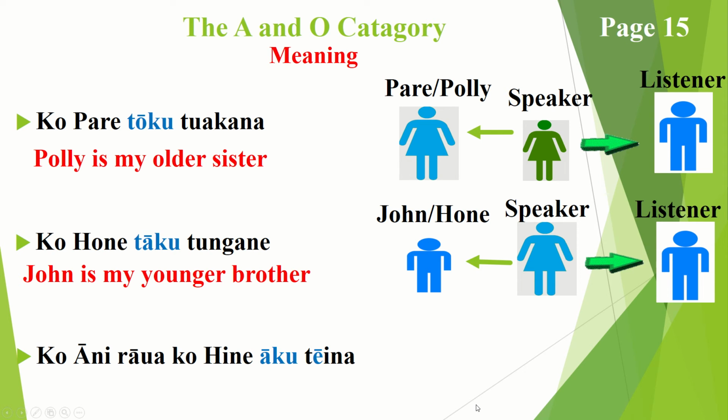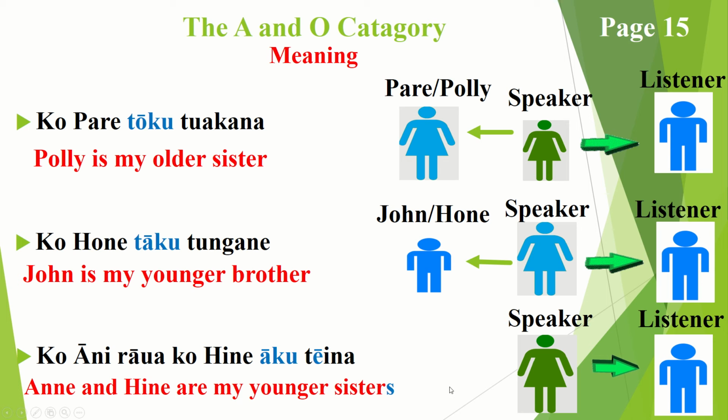And the next example is ko ani rawa ko hine aku teina, which translates into Anne and Hine are my younger sisters. Aku, making it plural, and teina, with that macron on top of the E, is also helping to put that S at the end of sisters. And so the image here looks like this, which is a speaker talking to a listener, saying that this person here, or these people here, are her younger sisters.